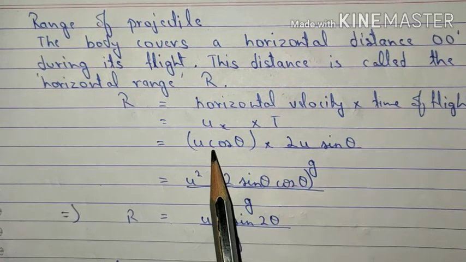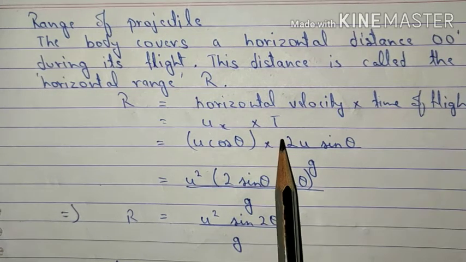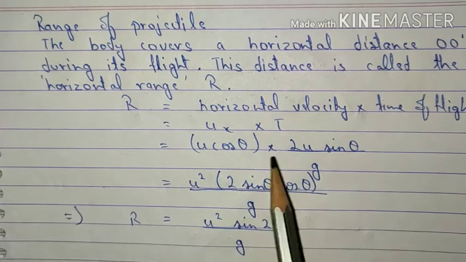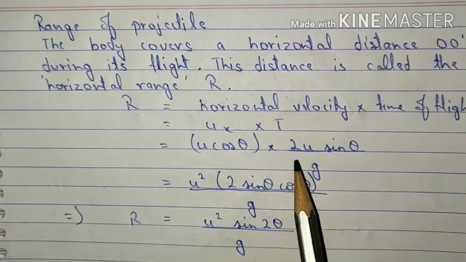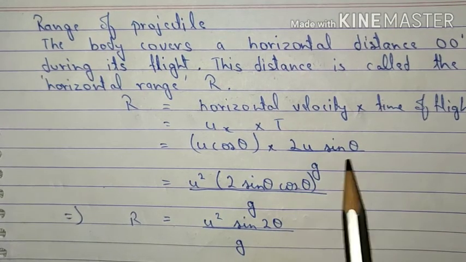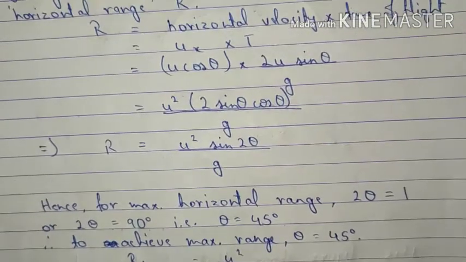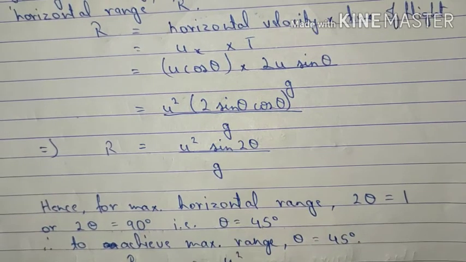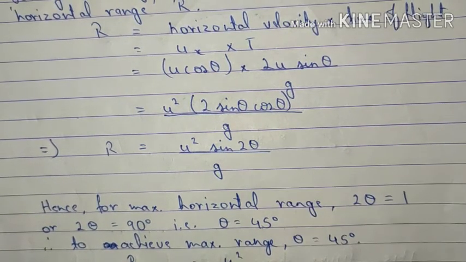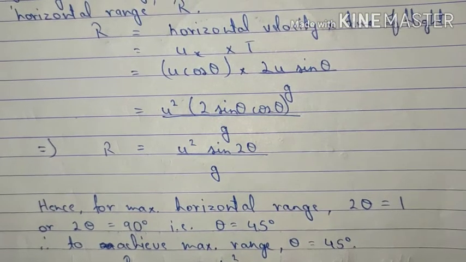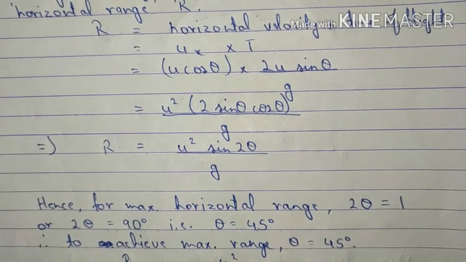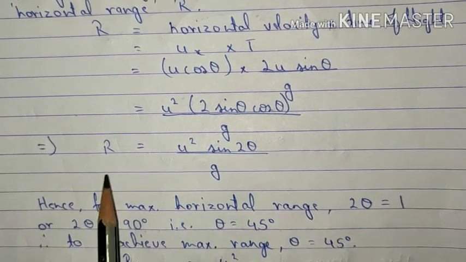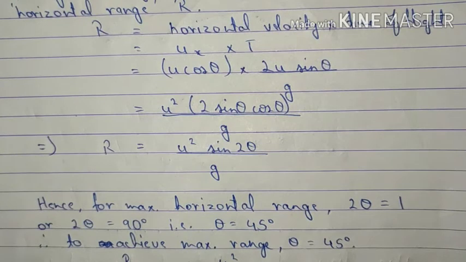So horizontal velocity is ux and the time of flight is capital T. We have already seen that ux can be written as u cos theta, whereas T from the previous equation we can write as 2u sin theta upon g. Equating it, we get R is equal to u square 2 sin theta cos theta whole upon g. Now 2 sin theta cos theta can also be written as sin 2 theta. It is a trigonometric property which you have already studied in elementary mathematics. So R is equal to u square sin 2 theta upon g.